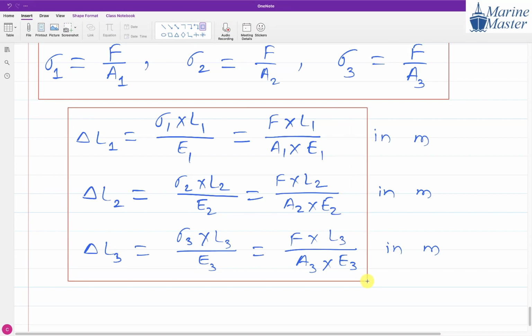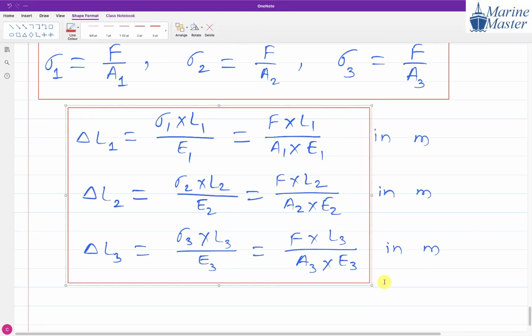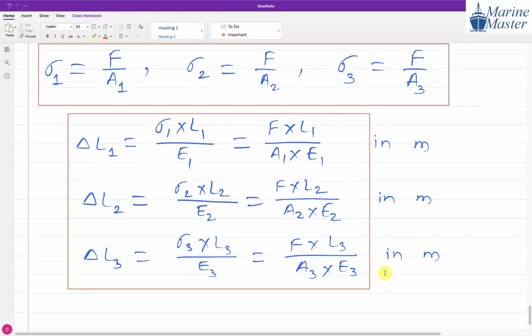Before going further, please everyone write down this discussion of the change in length of part 1, part 2 and part 3.